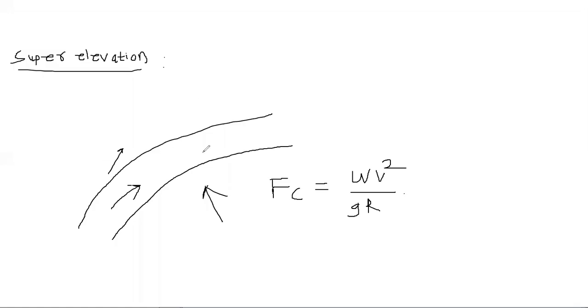So the super elevation is provided to minimize the effect of the centrifugal force, V square by GR, as well as the extra widening is also provided for the safety of the vehicle. Okay, so this extra widening, that is the WE, and the super elevation, that is small e, is provided as per your requirement and the provisions given by the IRC.